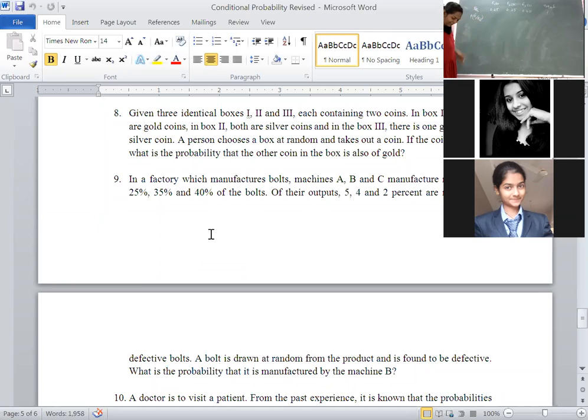For machine A, how much percent? 5%. For machine B, how much percent? 4%. For machine C, how much percent? 2%.